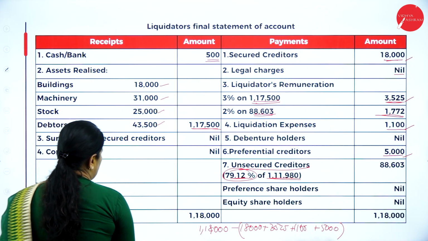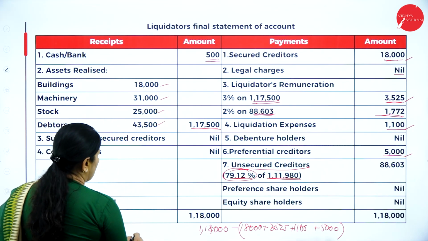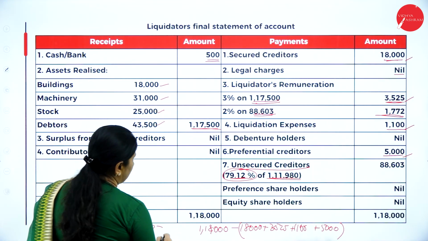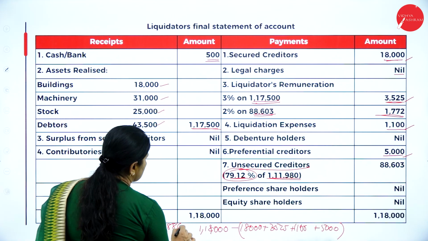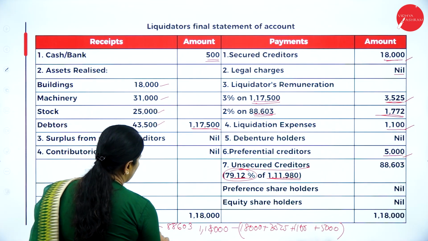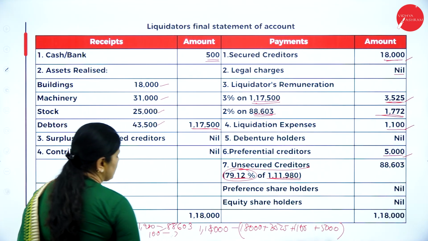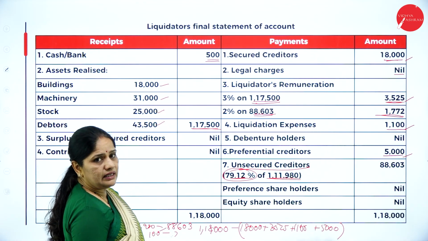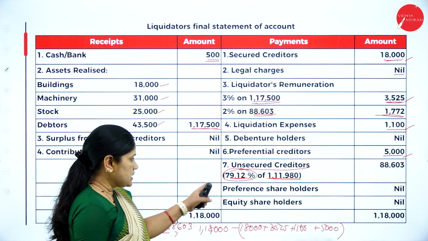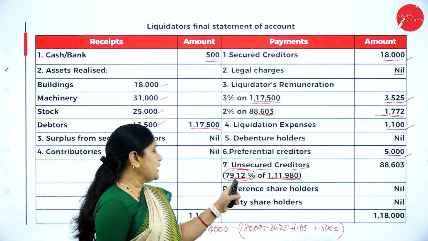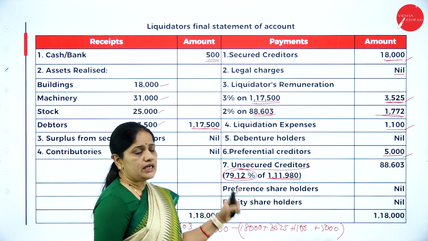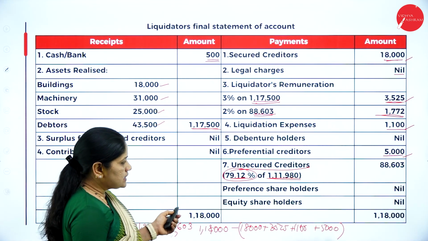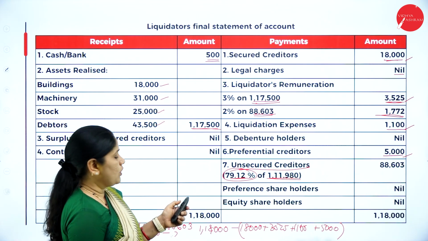I'll write here, out of 1,11,980, the payment made is 88,603. So for 100, how much? 88,603 into 100 divided by 1,11,980, I get 79.12%. This is how you will have to calculate the solution for this kind of problems.